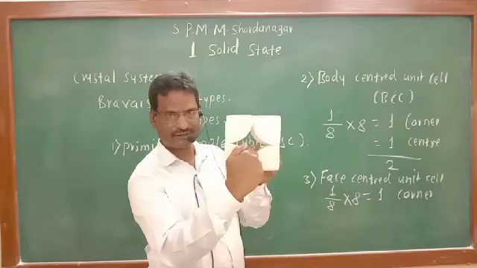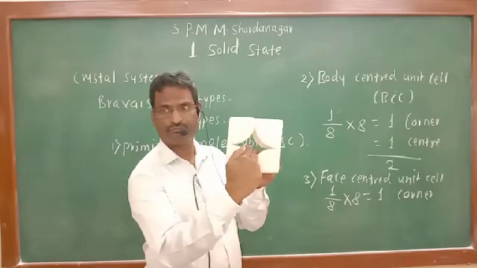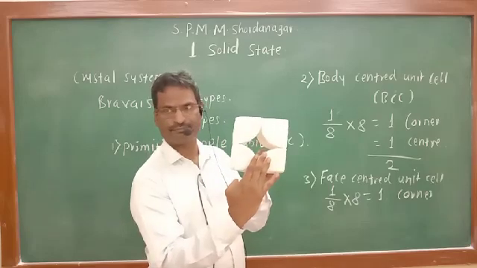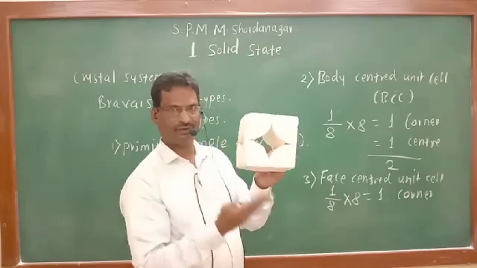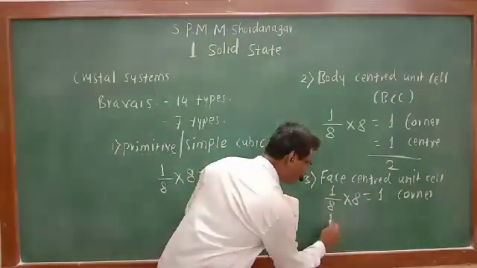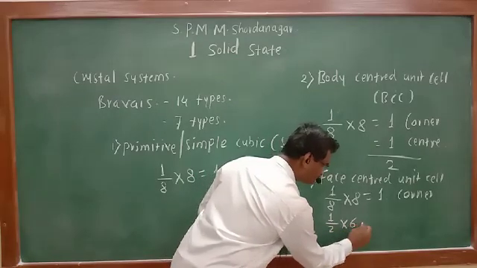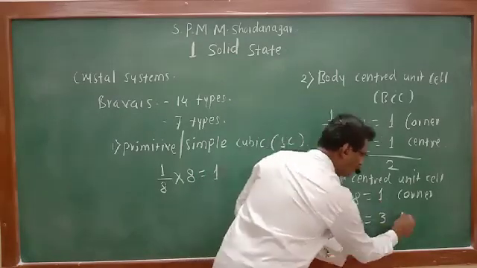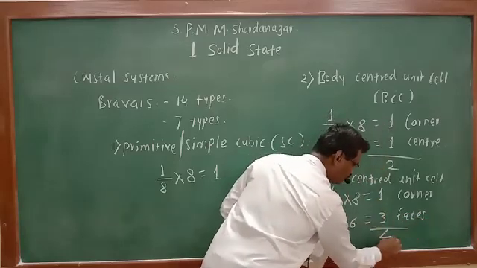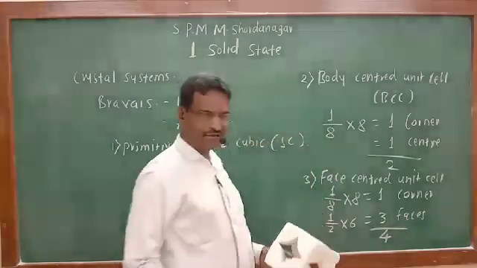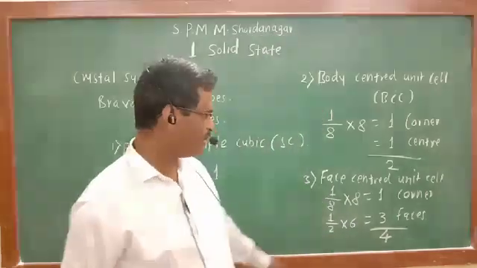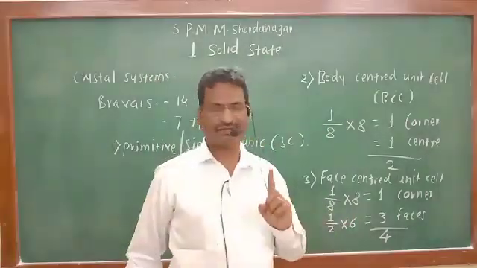See, at each face, half of a ball is present. All 6 faces, each containing half, multiplied by 6, is equal to 3. And finally, 1 plus 3 is equal to 4. In that manner, in the face centered cubic cell, there are totally 4 particles present.